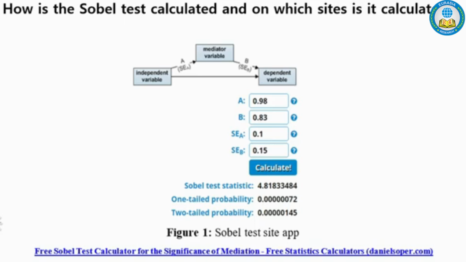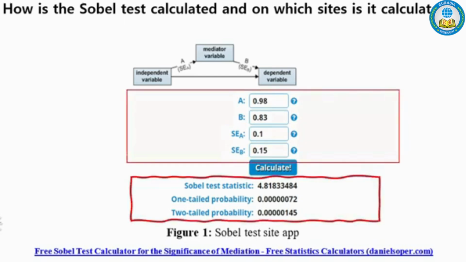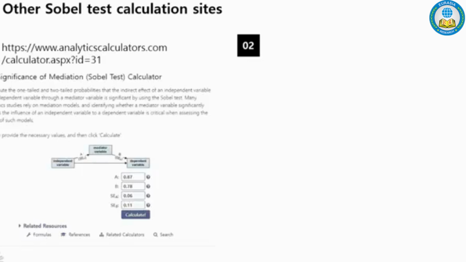First is danielsoper.com. The UI is simple, and when you enter the inputs, the results appear immediately at the bottom. Everyone, I'd like to introduce two more sites that are convenient to use. One is identical to the one I just mentioned, and the other allows for more detailed calculations. First, analyticscalculators.com uses the same method.